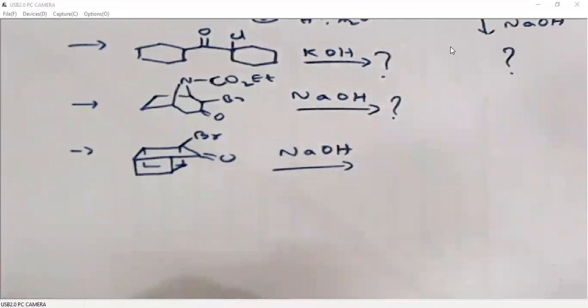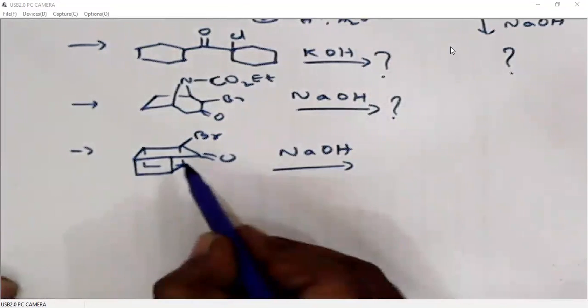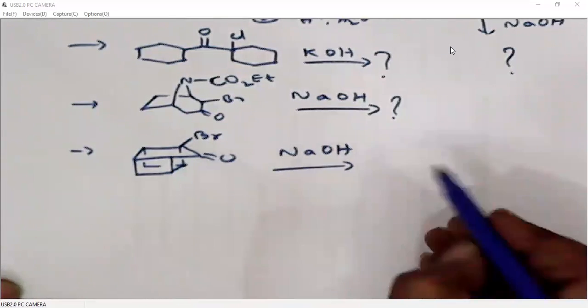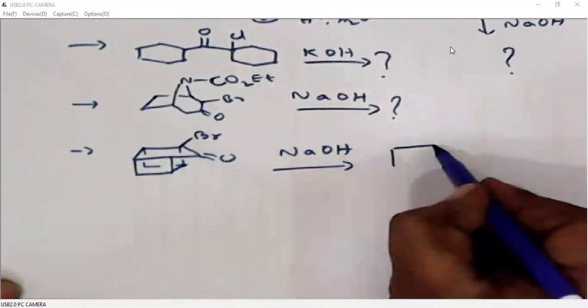When this molecule is treated with a base, it will undergo Favorsky rearrangement to generate this bond so that it generates the cubane structure.